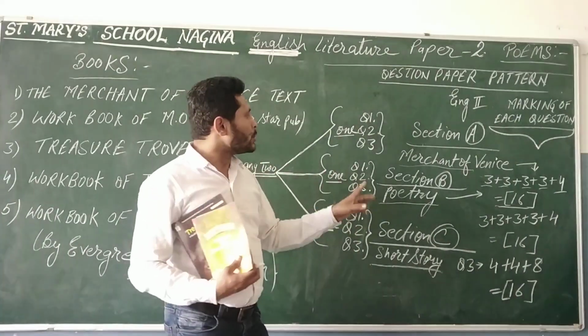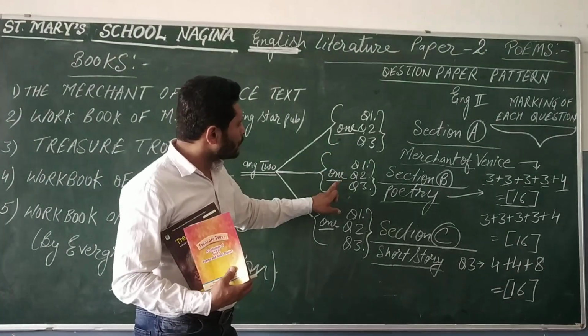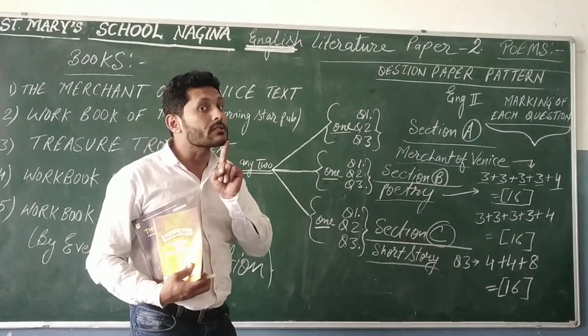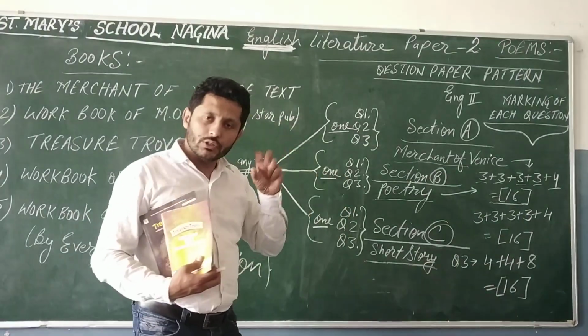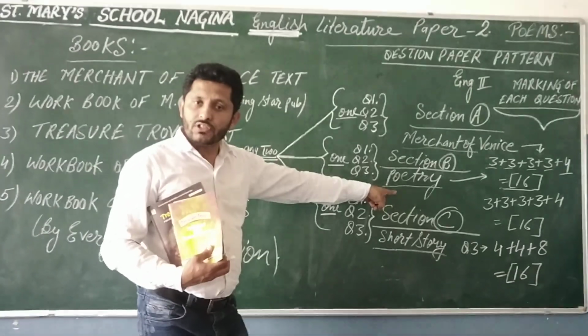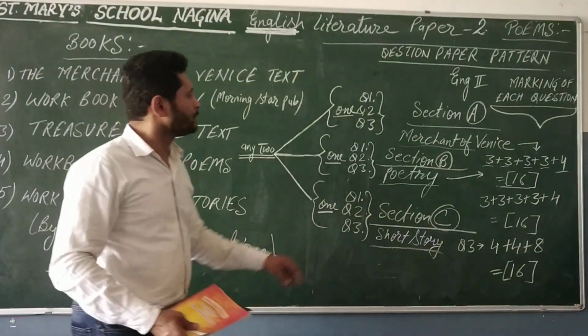But children, you have to select any one question from section A, any one question from section B, any one question from section C. That is compulsory to take. One question is compulsory from Merchant of Venice, one from poetry, and one from short stories.